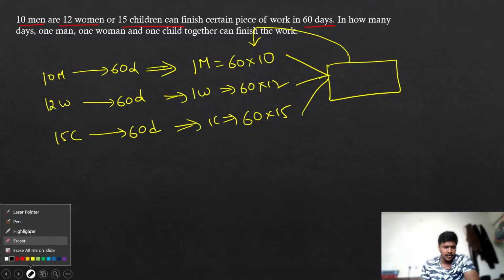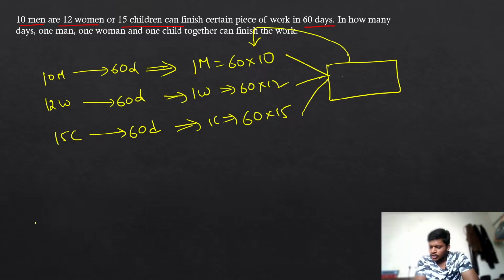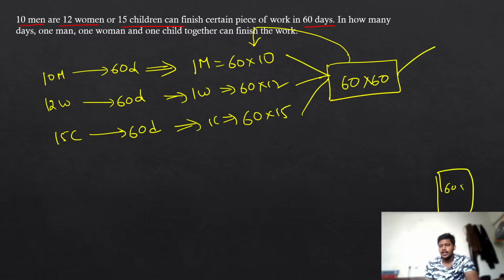Guys, listen very carefully. Here you need not take the numbers from there. You can directly take whatever number you want. See, every time I want to cancel 60, 60, 60 here, so I will take 60. I want to cancel 10, 12 and 15 also, so I will take one more 60. So I am assuming that my total number of chocolates is 60 into 60. That's very easy, no? Why take the LCM and all? I just take a random number which will cancel all of them. So I am assuming I have 60 into 60 chocolates in my packet.